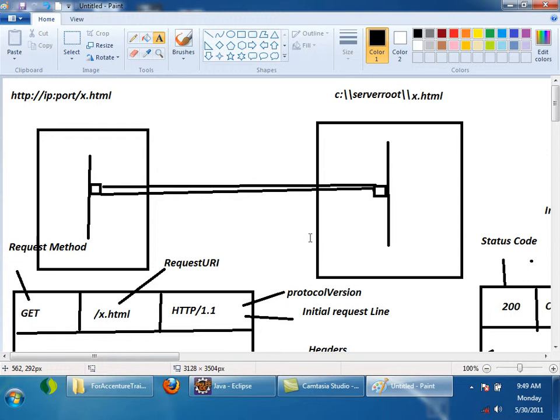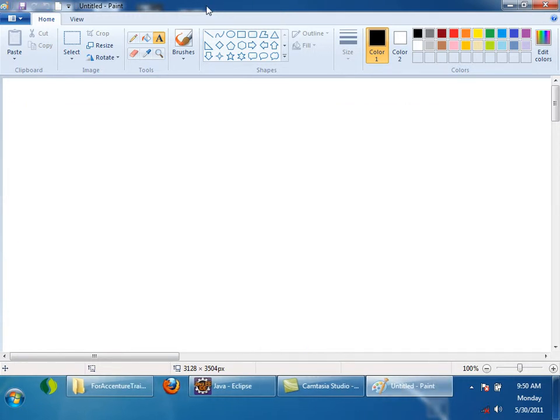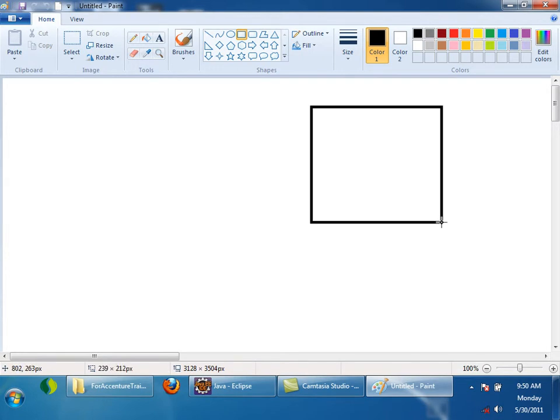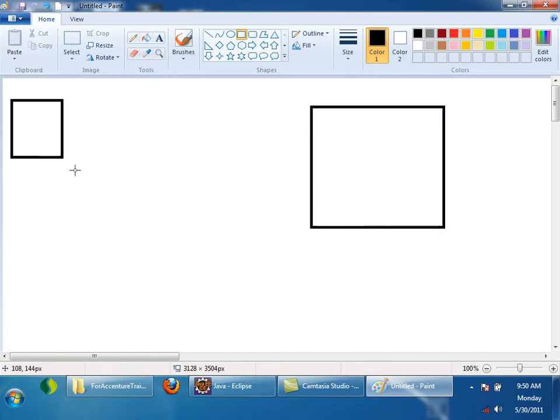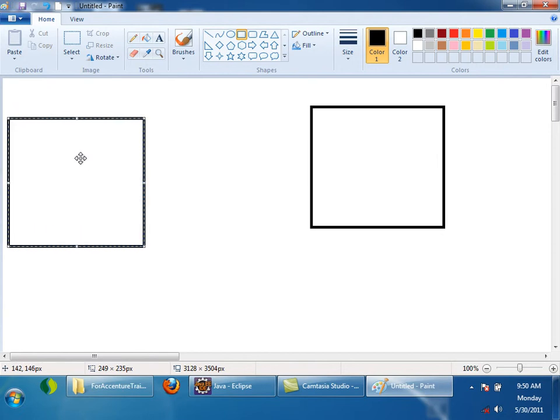What do I mean by dynamic response? I'll talk with an example. Okay, let me just save it. Now I'm going to explain what I mean by dynamic content with a simple example. Okay, this is my server machine again, and this is my client machine.